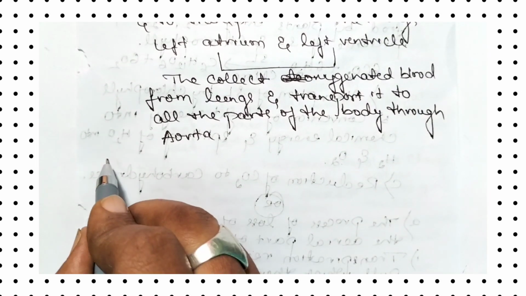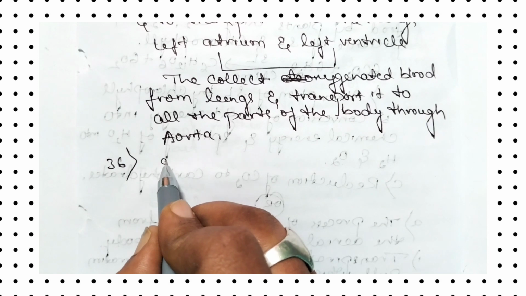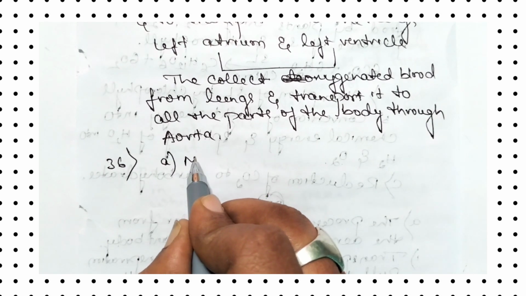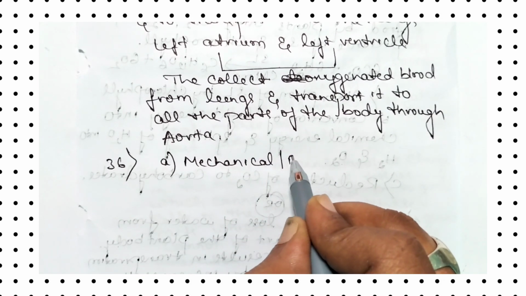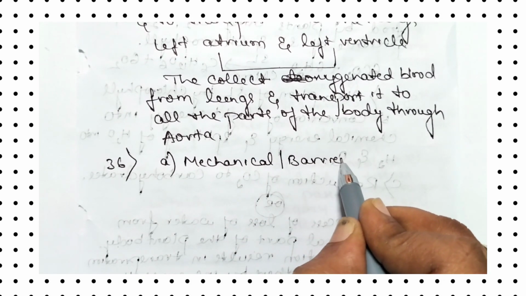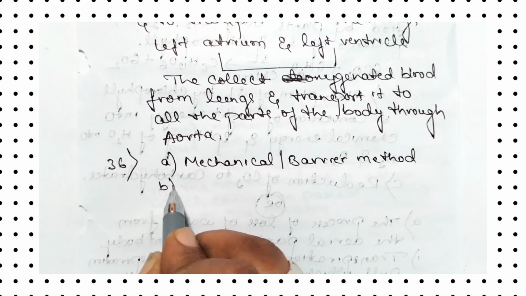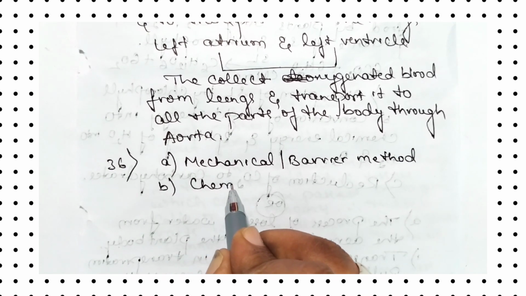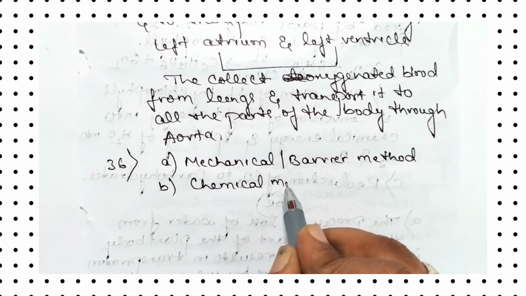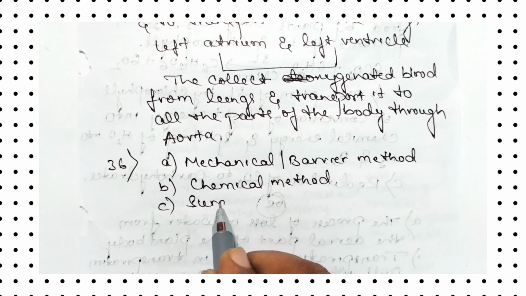So let us answer the 36th first question. What are the different methods of contraception? The first method is called mechanical method or barrier method. And the second method is called chemical method. And the third method is called surgical method.